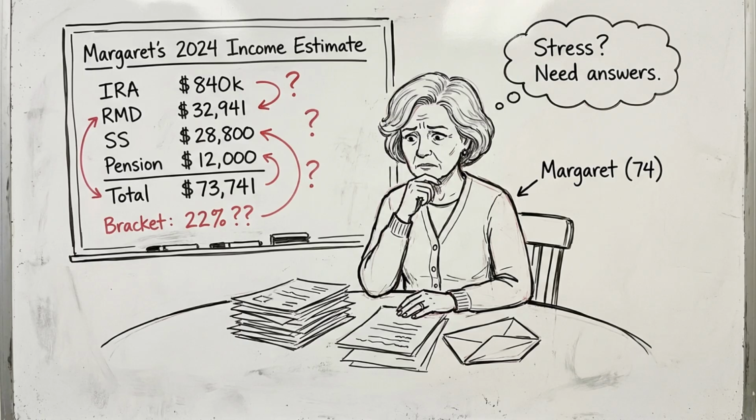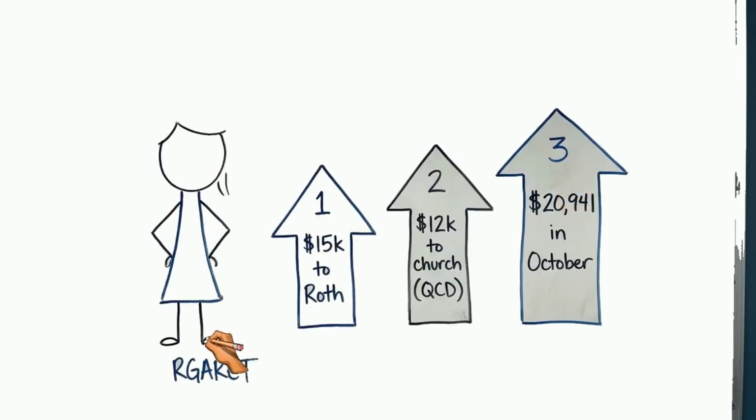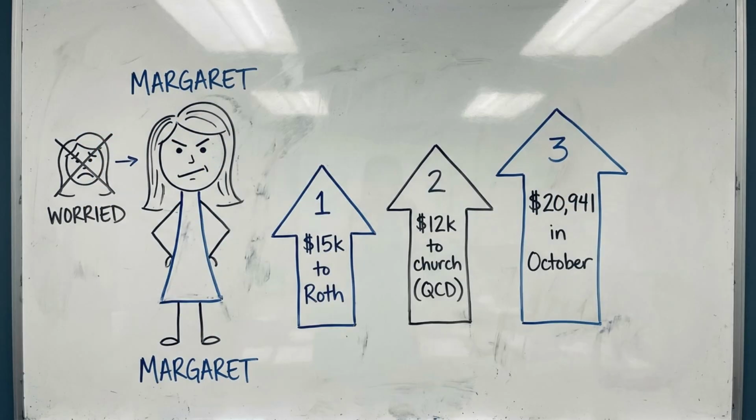$32,941. Combined with her Social Security of $28,800 and a small pension of $12,000, her total income is $73,741. She is in the 22% bracket, and 85% of her Social Security is taxable. Margaret applies 3 of the 5 strategies simultaneously.